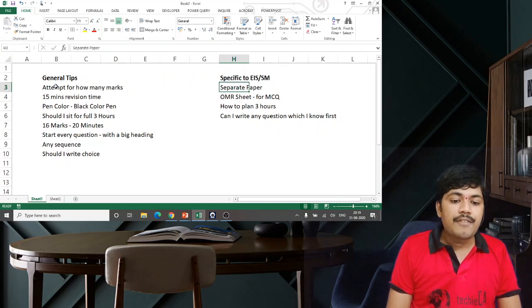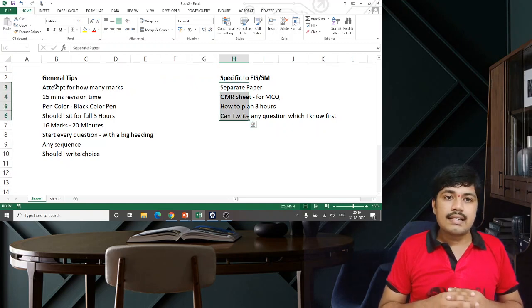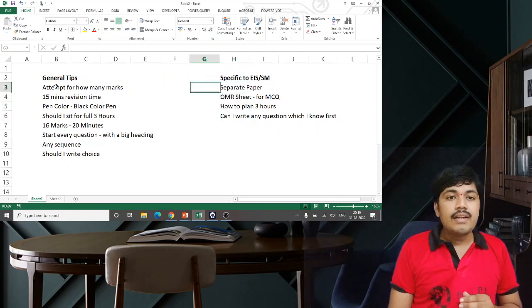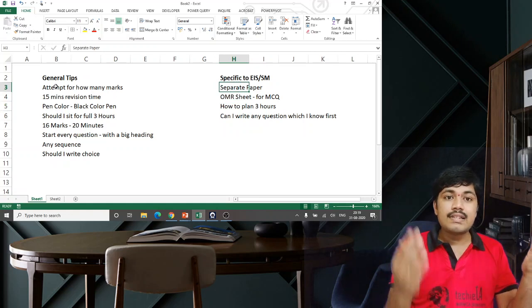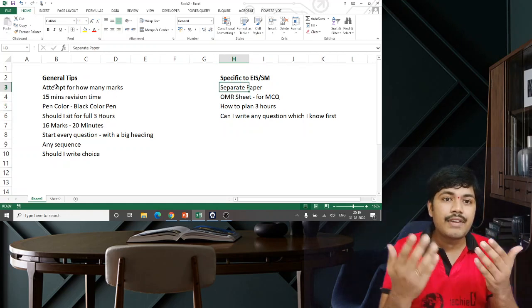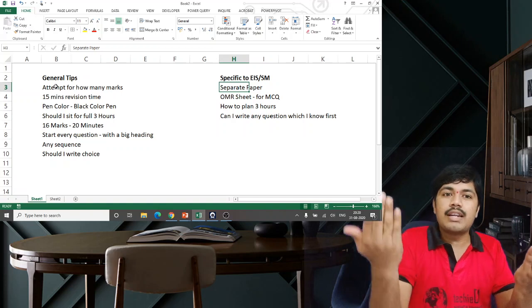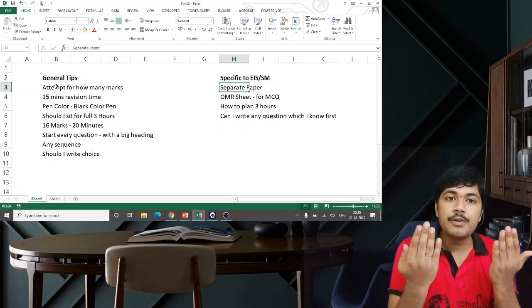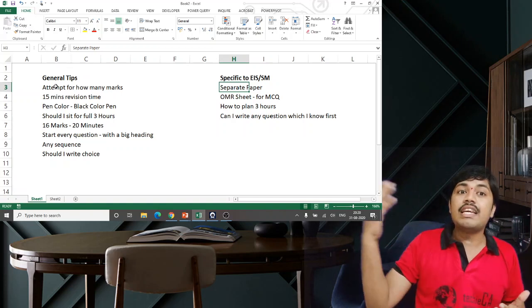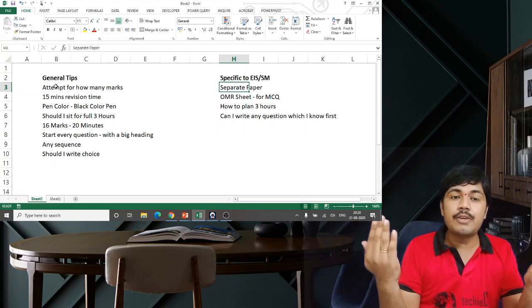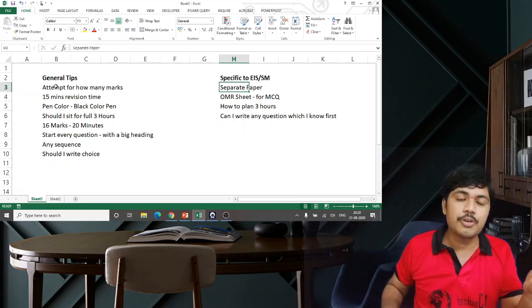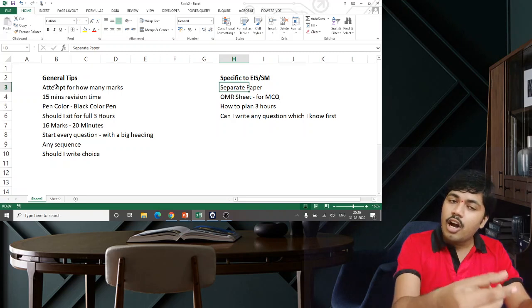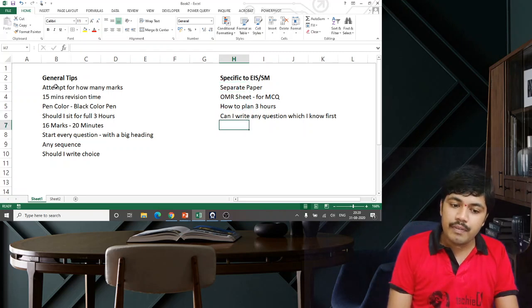Then apart from that, coming to the EIS and SM. There will be a separate paper for EIS, separate paper for SM. In fact, it will be in different colors. Red color for EIS, blue color for SM, something of that nature. They will give you 2 answer sheets. Plus, they will give you one OMR sheet for answering the MCQ questions. All the 3 will be provided to you at 1:45 itself.